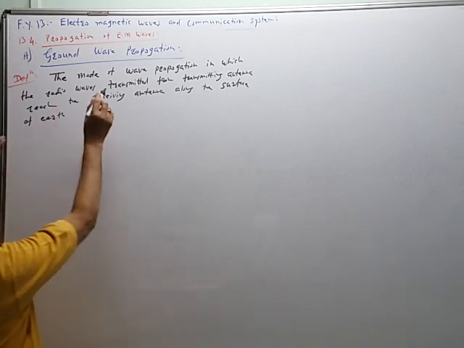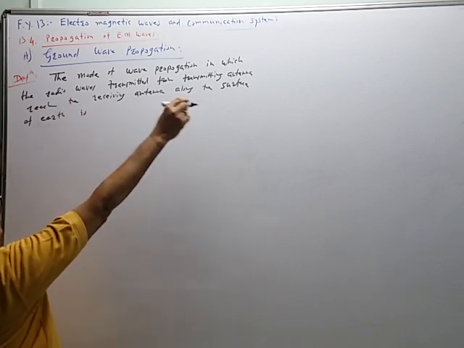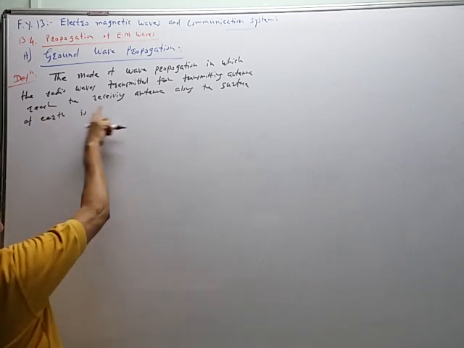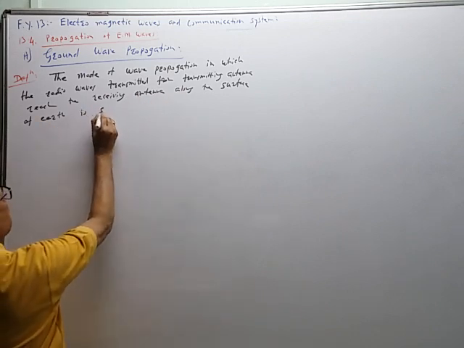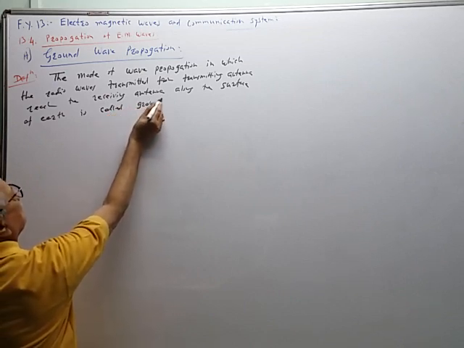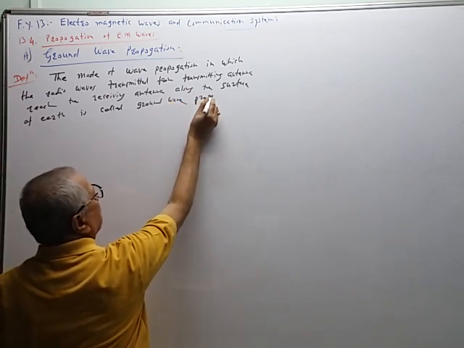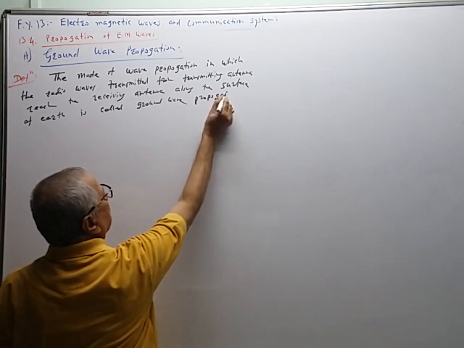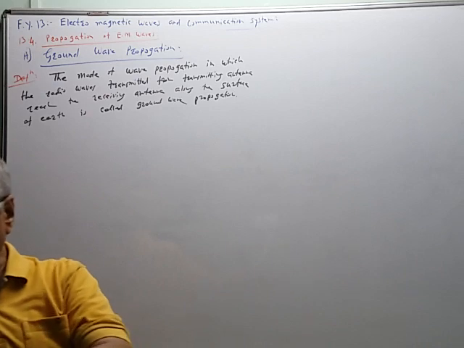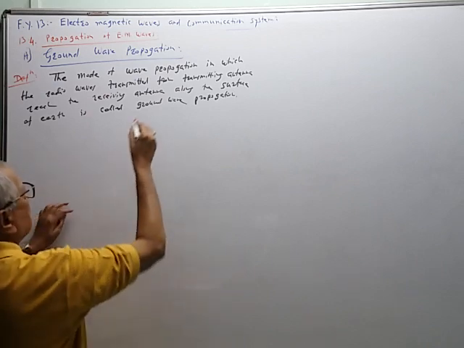This type of mode is called the mode of wave propagation in which the radio wave transmitted or radiated from the transmitting antenna reaches the receiving antenna along the surface of the Earth is called ground wave propagation. So the main part is the wave propagates along the surface of Earth.